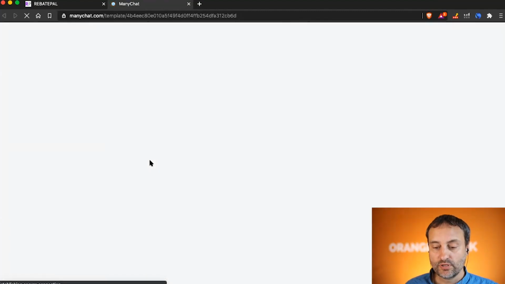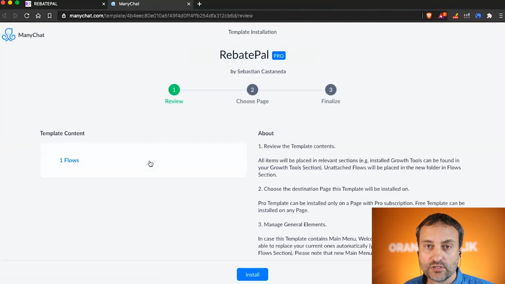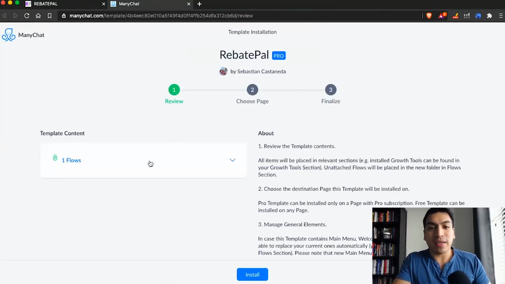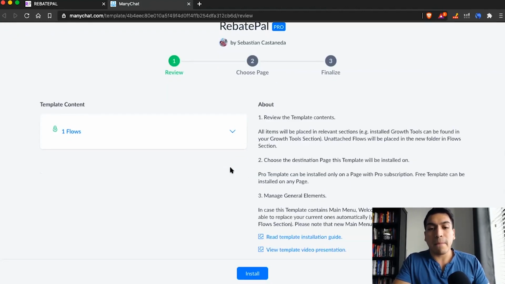And you have to have a Manychat paid account as well, right? Yes, that's right. Yes, you will need a Manychat Pro account, which I believe starts at $9 a month.